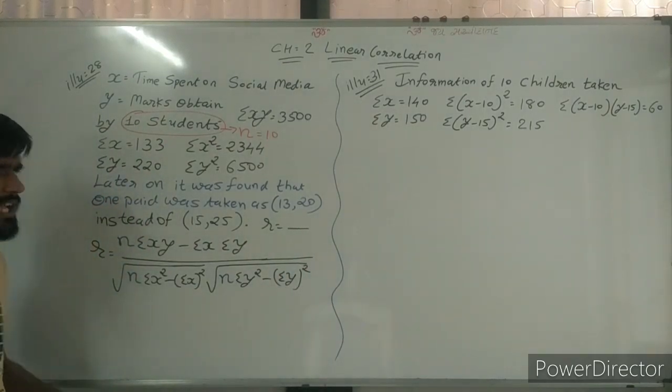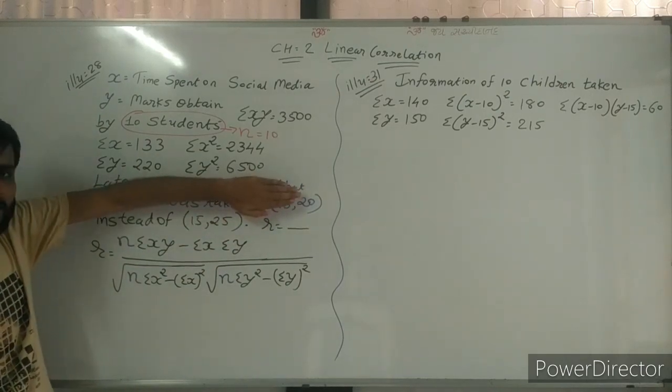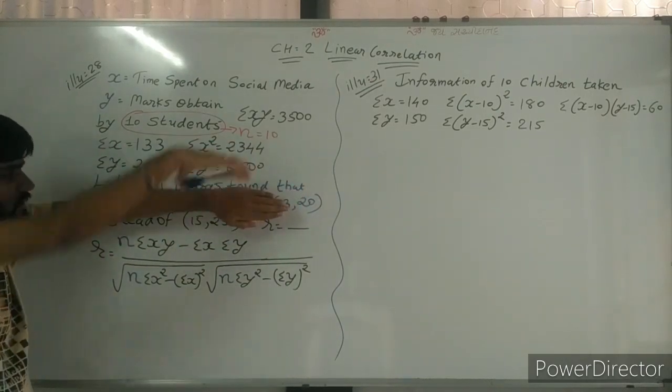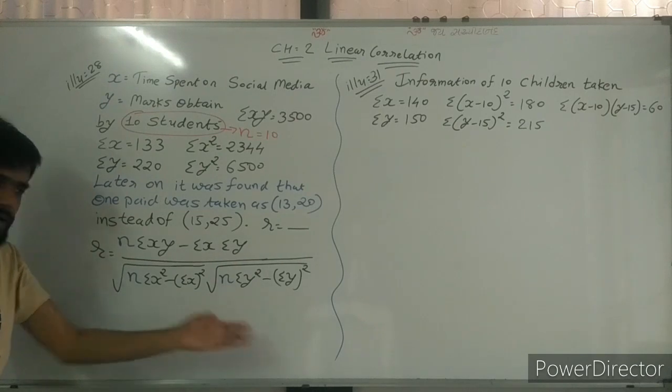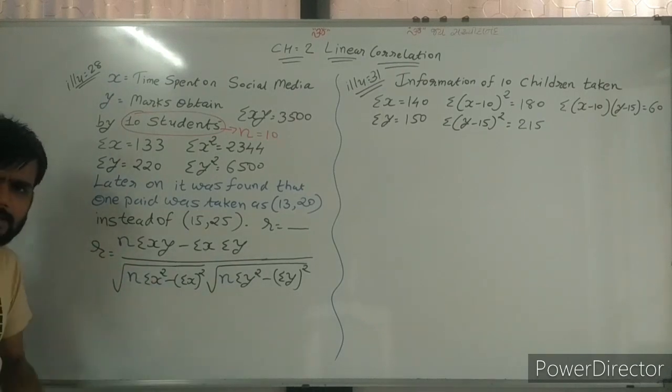So this is the formula. If you are not reading ahead, then from this we can directly and very easily find the value of r.